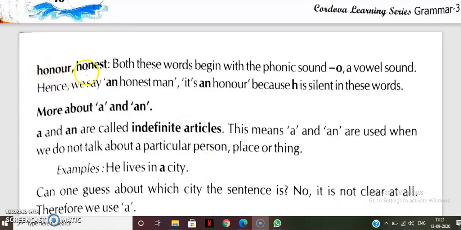Now some other words. Honor, honest. Both these words begin with the phonic sound 'o', a vowel sound. Hence we say an honest man. It's an honor because H is silent in these words. So here these words are given. The sound of those words is a vowel sound.